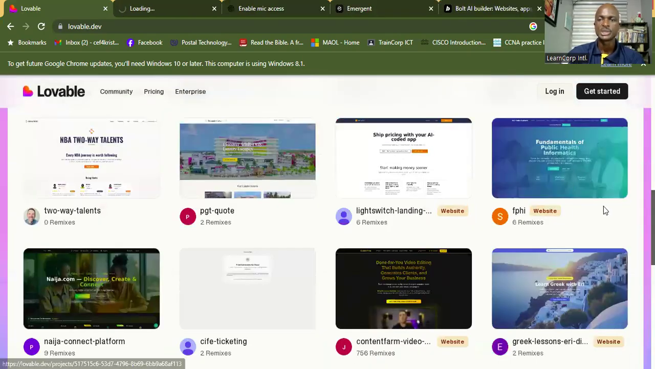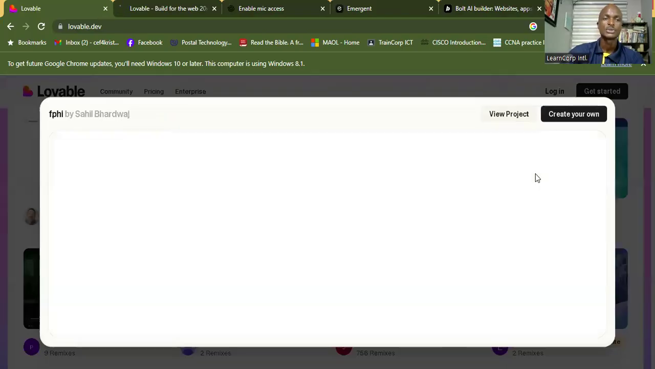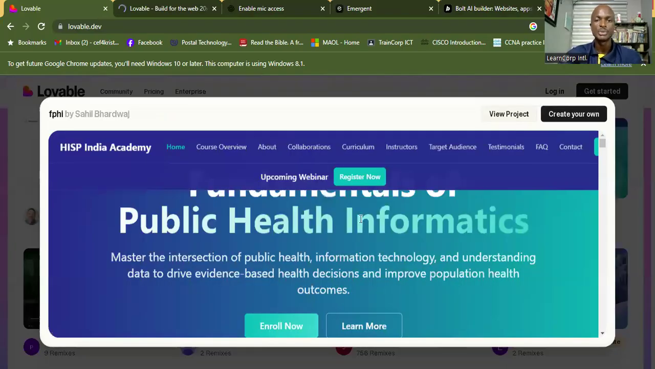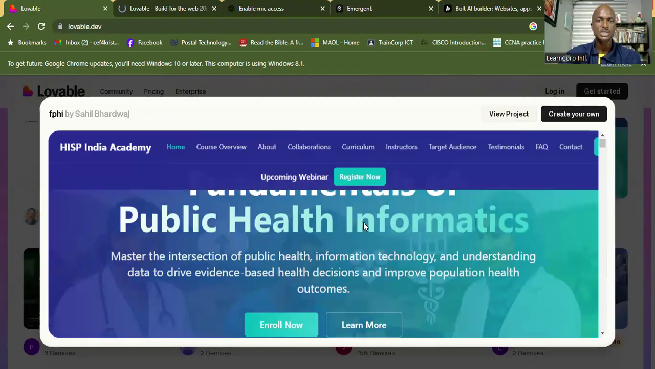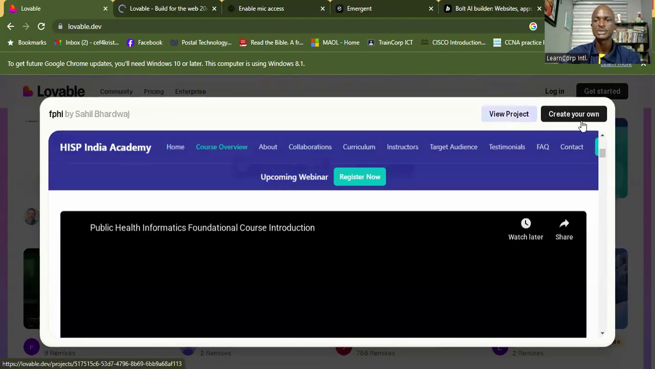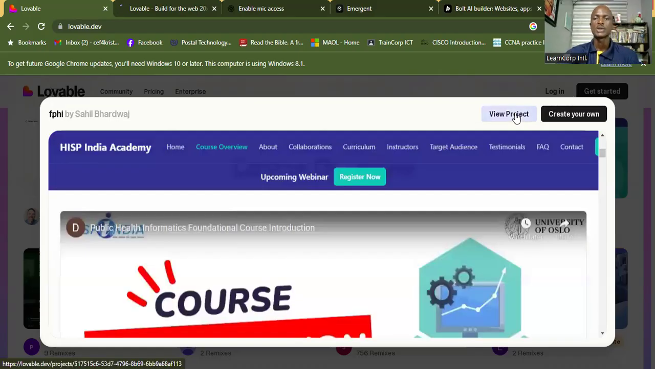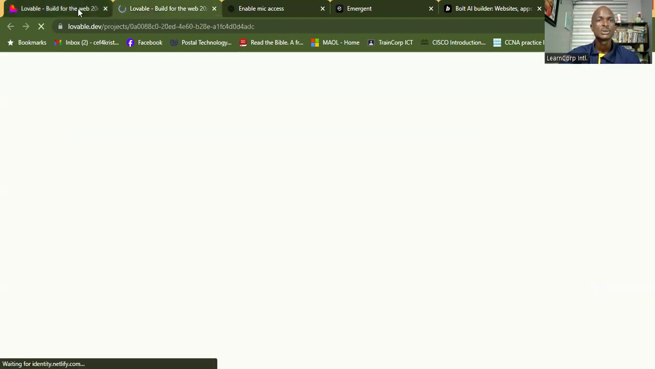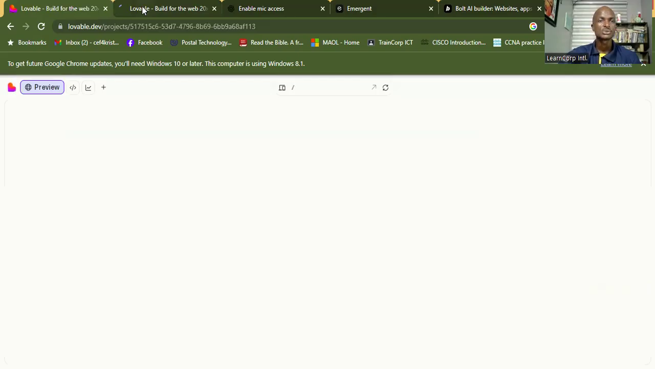Let's look at this FPHI website. Okay, this is the website. Let's preview it. So these people used Lovable to build their website. This is what it looks like. Let's view it now. At the top here, you can see view project or create your own. Isn't that interesting? Let's view the project. So this is what others did by using the power of prompting to come up with a tool. Okay, yeah. So I clicked it.